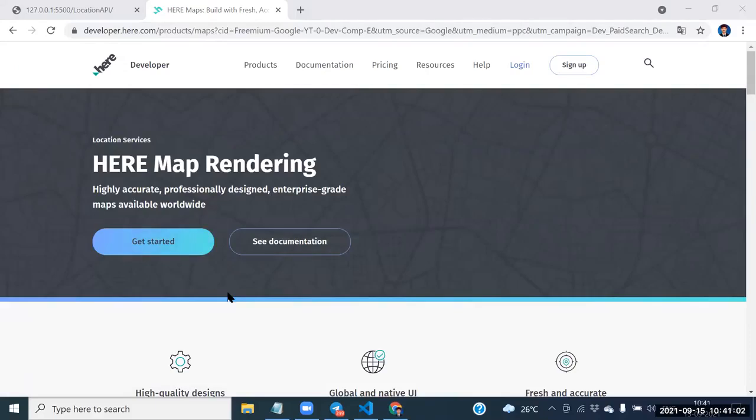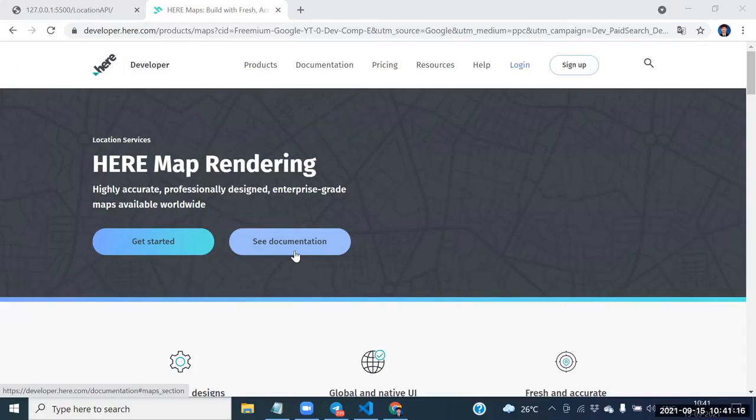Under the sign up, once you register here, automatically one API key will be generated. Which key will be generated? The API key will be generated here. So through that API key only we can open the Google Map. Otherwise, we can't open the Google Map here.